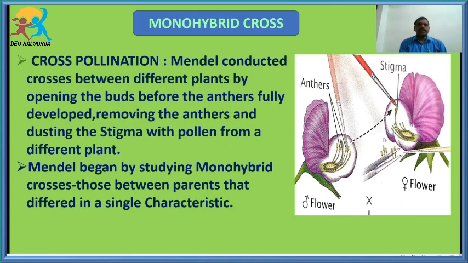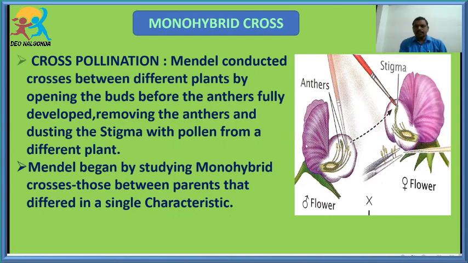Like that, Gregor Mendel conducted crosses between plants by removing the anthers and dusting the stigma with the pollen of another plant. This was the cross pollination conducted by Gregor John Mendel.